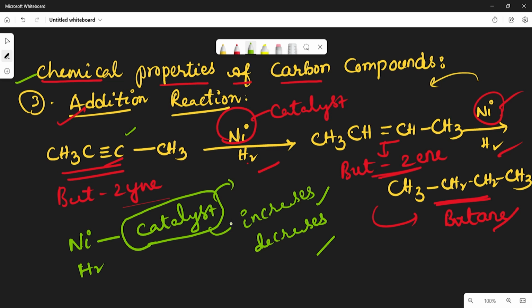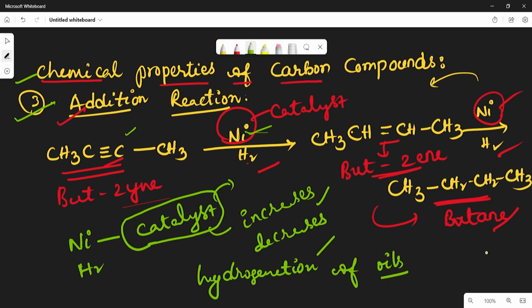Generally, these reactions are used in the hydrogenation of vegetable oils using nickel catalyst. Where is the nickel catalyst used? Very important question. The nickel catalyst is used in the addition reaction, in the hydrogenation of oils. Is it okay? Hydrogenation of vegetable oils. So nickel catalyst is used in the hydrogenation of vegetable oils.